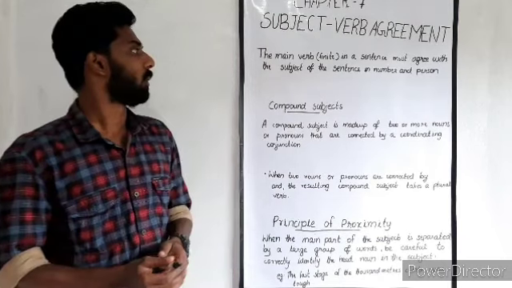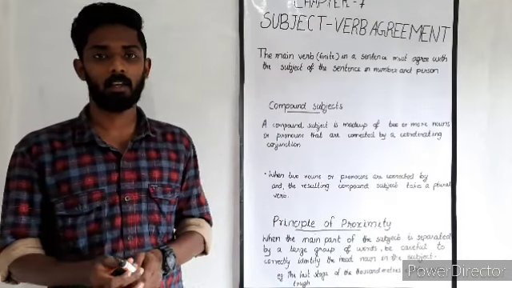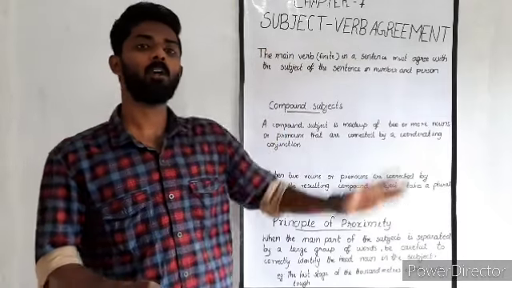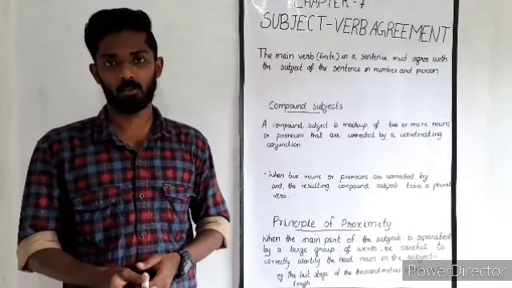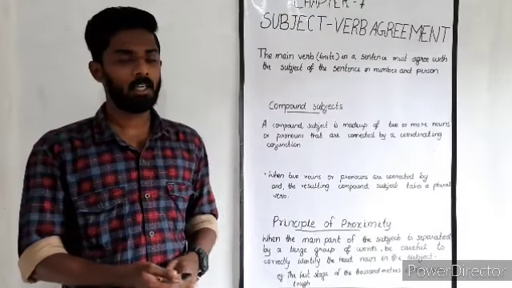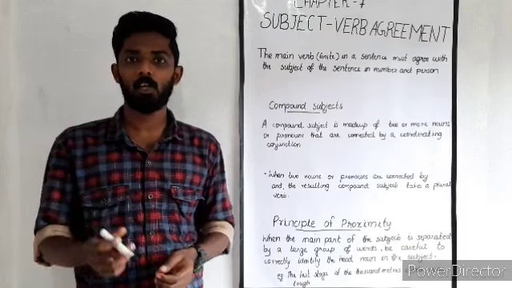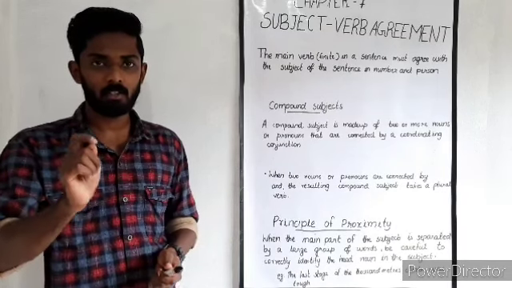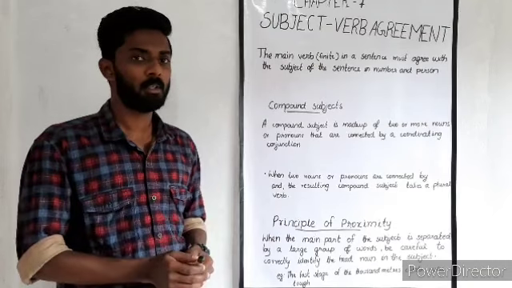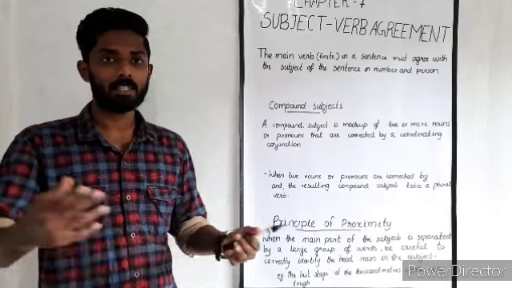So, we will speak about a new topic in this session. That is all about subject verb agreement. You might wonder what a subject verb agreement means. It is nothing but the main verb in a sentence must agree with the subject of the sentence in number and person. For example, my aunt and uncle live in Florida or in Delhi.